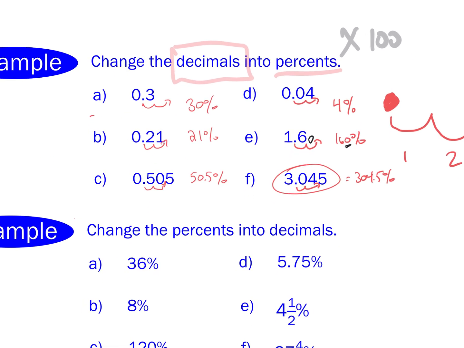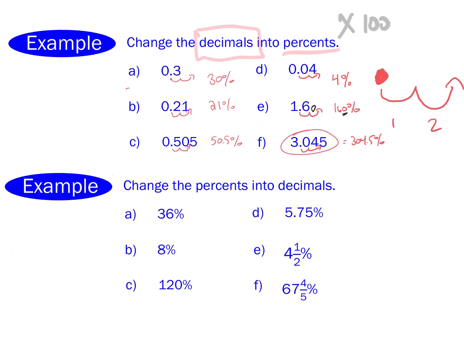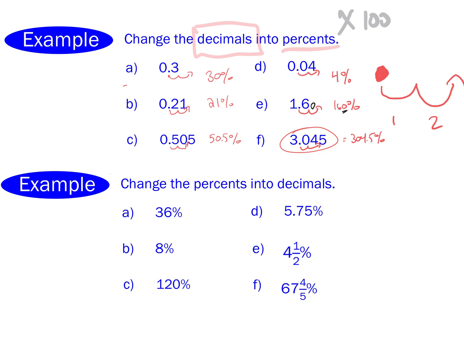Now, if we want to change the percents into decimals, then what we are effectively doing in the next set of examples is the exact opposite of what we did in the first set of examples on this page. So if we were turning them into percents, we multiplied by 100. What do you think we might do to take a percent and turn it into a decimal? Divide by 100. Beautiful. Spot on. So we're going to divide by 100. And my little shortcut, which isn't really mine, but it's a way of looking at it, is moving the decimal over 2 spots.